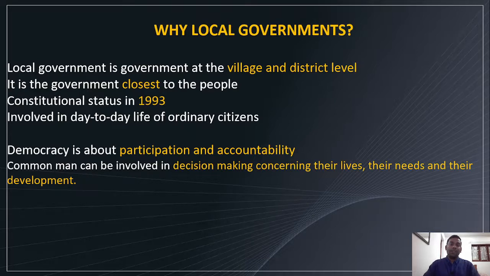We have government at the center or union, and we have government at the state level. Then why do we have local governments? The very logic is the center cannot look after each and every matter of a common citizen, right? That is why we have state governments. And even state governments cannot do much directly on the people's issues. So there must be a mechanism that can directly interfere in the day-to-day life of common people. That is why we have the very concept of local governments established in India, which is running at present in India.